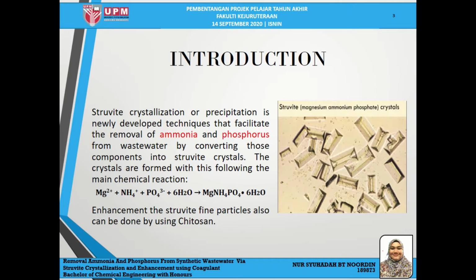So, this crystal can be formed following this chemical reaction: magnesium ion, ammonium ion, and phosphate ion together with 6 molecules of water form magnesium ammonium phosphate, also known as struvite crystal. The enhancement of struvite fine particles can also be done by using Chitosan. It is because Chitosan is a positively charged molecule that makes the particles aggregate through collision and particle bridging, which later makes the particles more stable and easy to harvest.